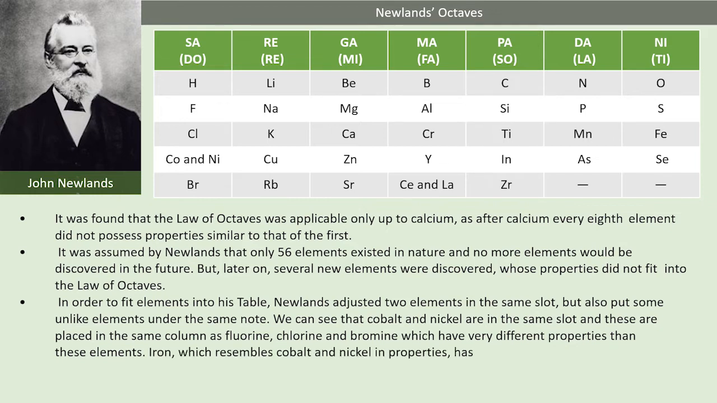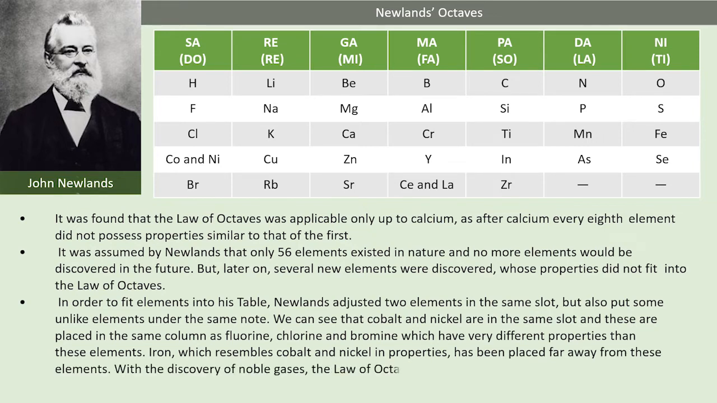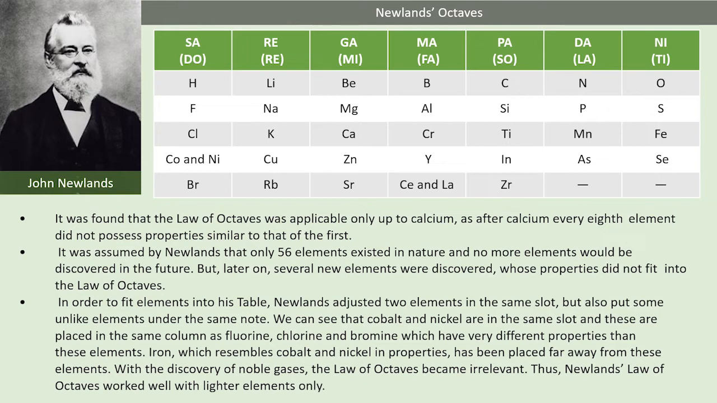It was found that the law of octaves was applicable only up to calcium, as after calcium, every 8th element did not possess properties similar to that of the first. It was assumed by Newland that only 56 elements existed in nature and no more elements would be discovered in the future. But later on, several new elements were discovered whose properties did not fit into the law of octaves.